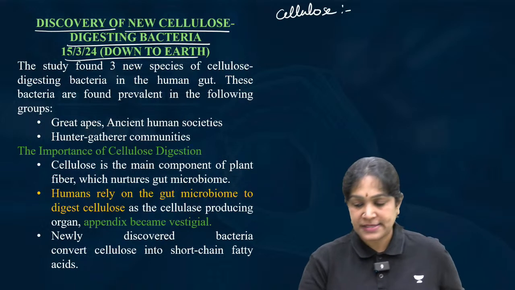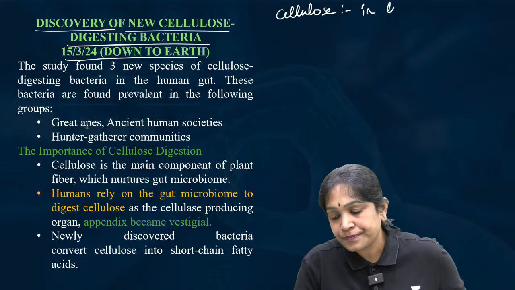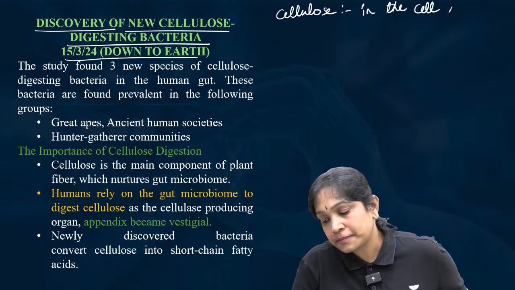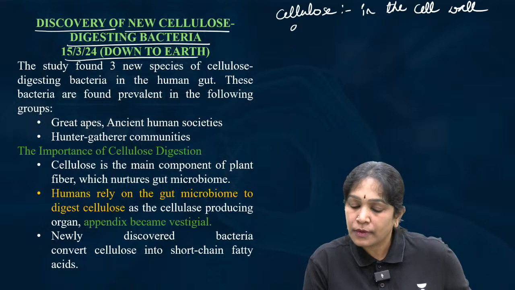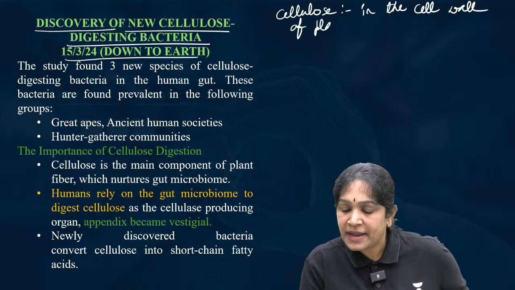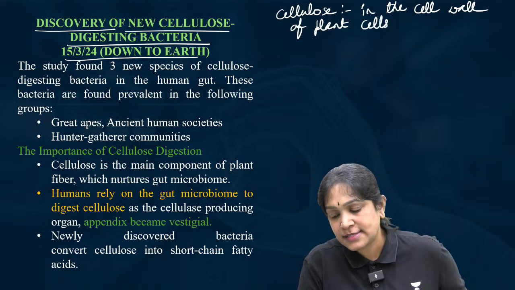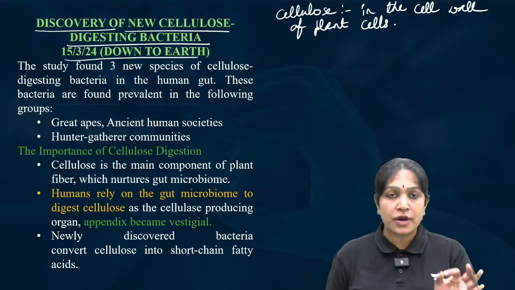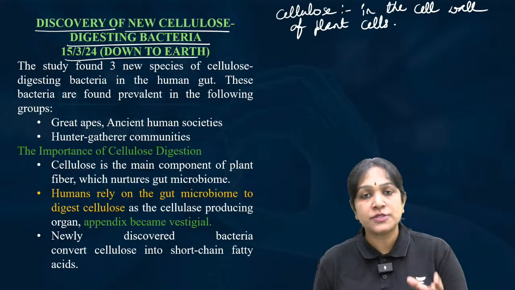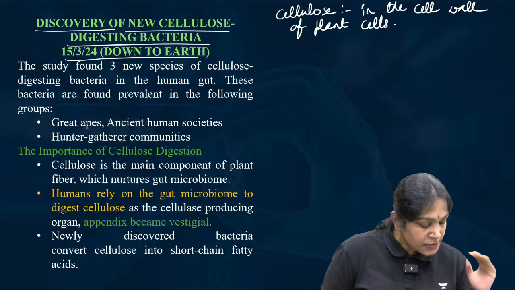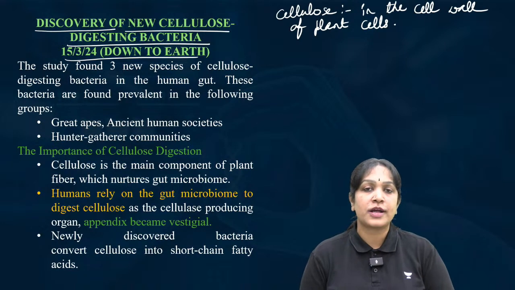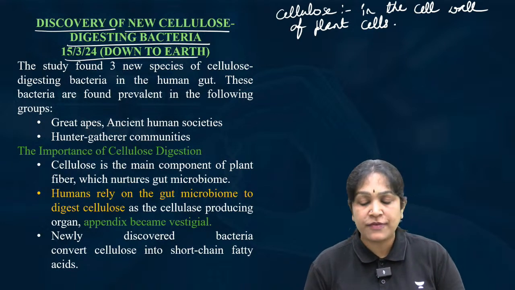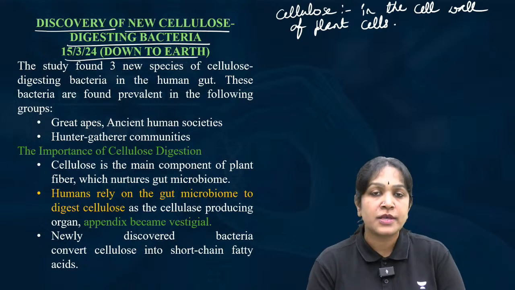Cellulose is present in the cell wall of plant cells. Is it clear? Animals do not have a cell wall, so animals do not have cellulose. So if you are a non-vegetarian, if you consume primarily meat, then we consume very little cellulose.